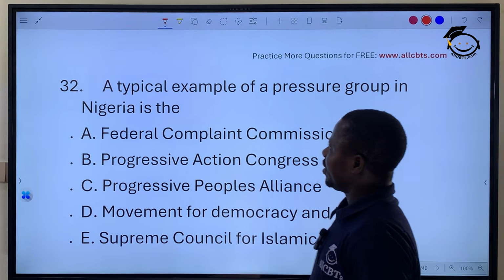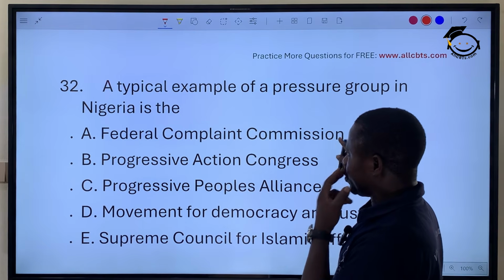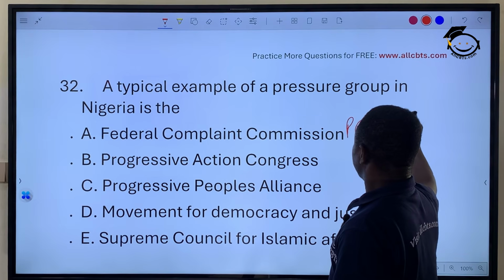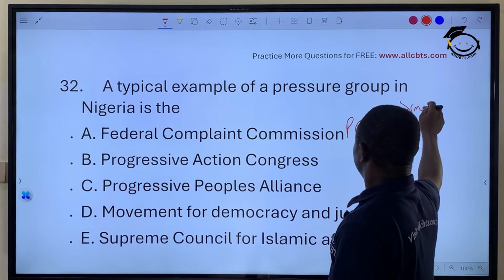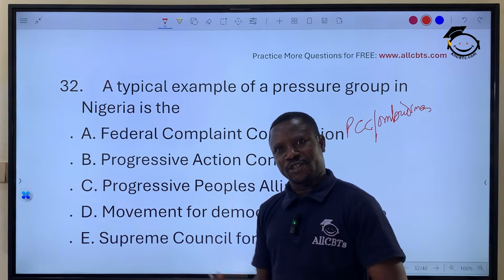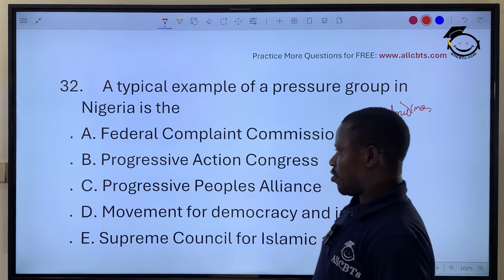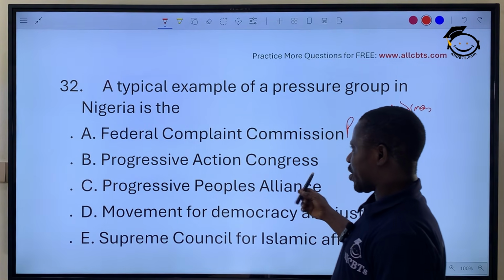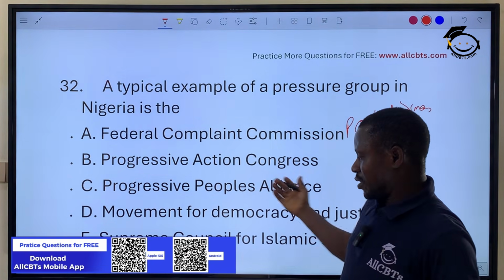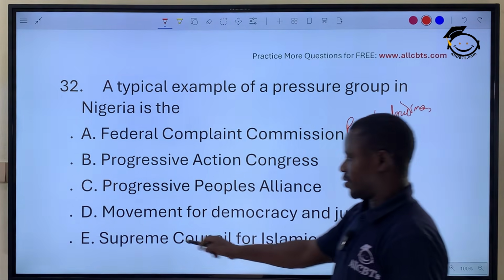Let's go on quickly. A typical example of a pressure group in Nigeria is the Federal Complaint Commission, that is PCC, Public Complaint Commission, also known as Ombudsman. So this is not a pressure group, this is an agency of government that listens to the complaints of the people as regards the actions or inactions of the civil servants, government workers. Progressive Action Congress is a political party, not a pressure group. Progressive People Alliance, political party also. Movement for Democracy and Justice, yes.